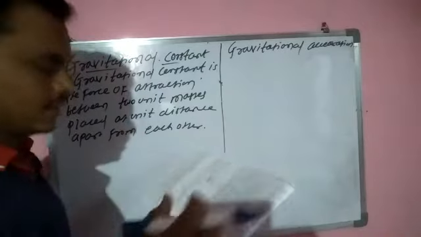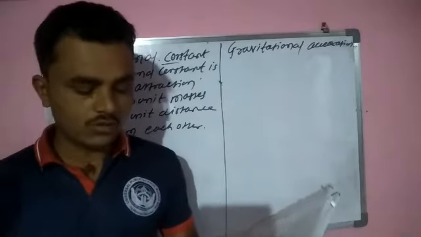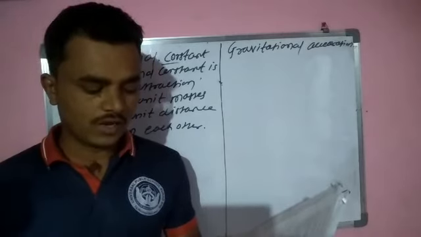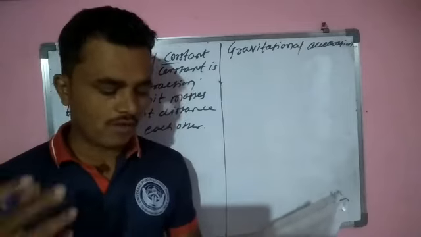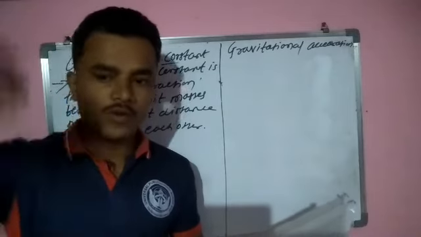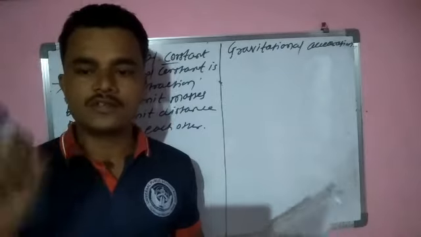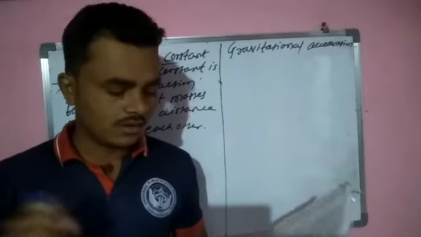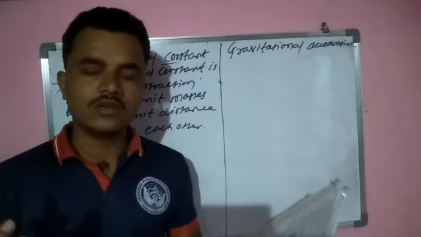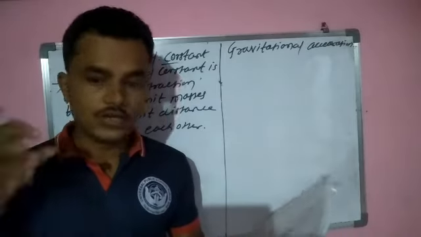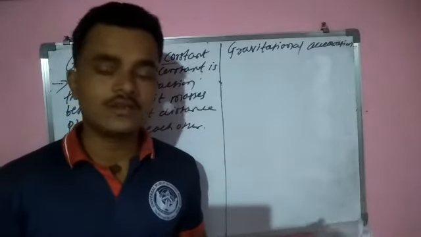The uniform acceleration produced in a freely falling body due to the gravitational force of the earth is called the gravitational acceleration. The uniform acceleration produced in a free falling body due to the gravitational force is called the gravitational acceleration.